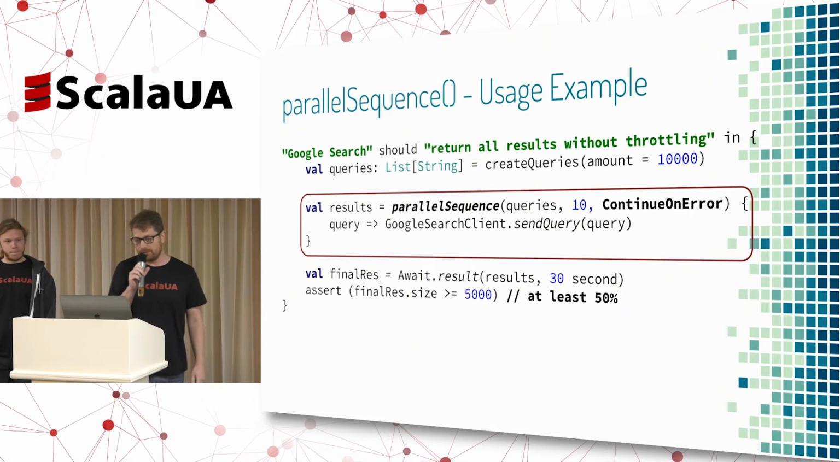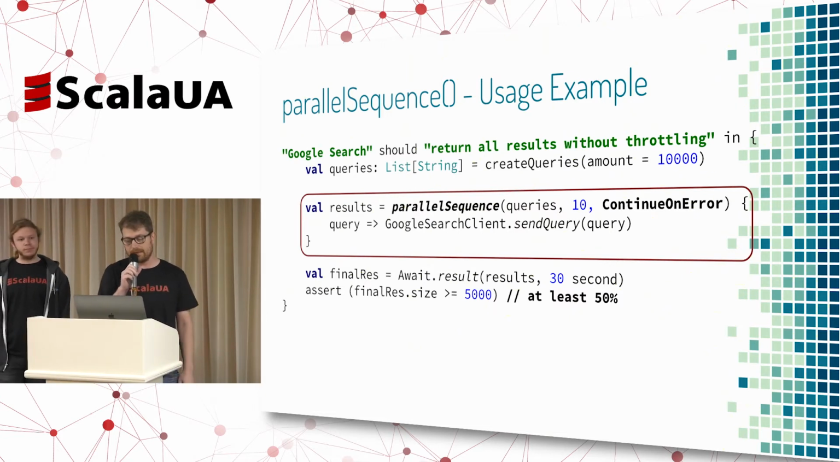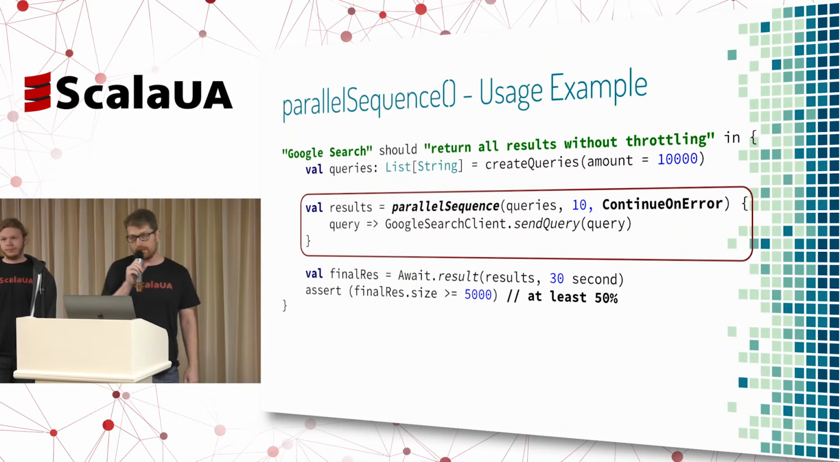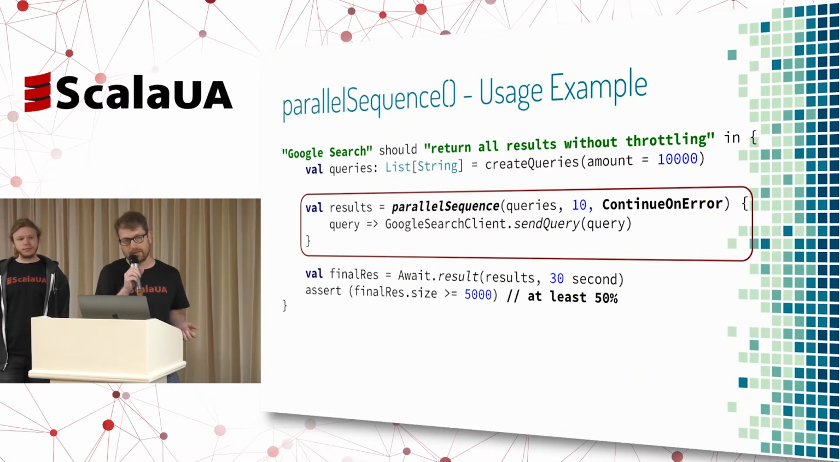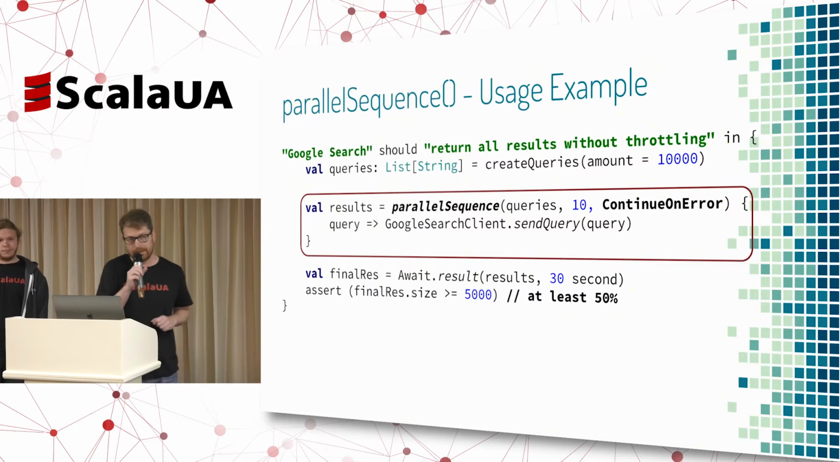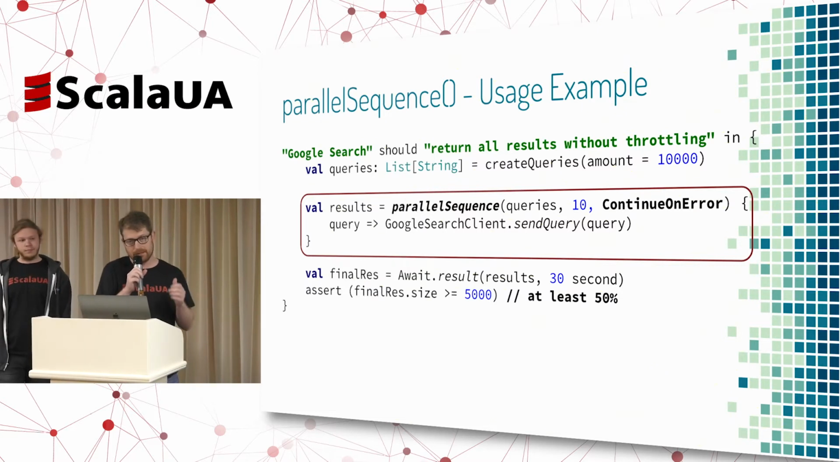So let's see a simple example. What we are trying to do here is basically send 10,000 queries to Google. And we know that if we send them all concurrently, Google will throttle us. So what we are doing here is choosing the level of concurrency to be 10, issuing those requests with continue on error as the stop condition, which means that even if some of the requests will be blocked or throttled, we will collect those that succeed. And what we're asserting here is that at least 50% of the results will come back, hopefully much more than that. Okay? But what will happen behind the scenes is that at any given moment, only 10 requests will be in progress, issued to Google.